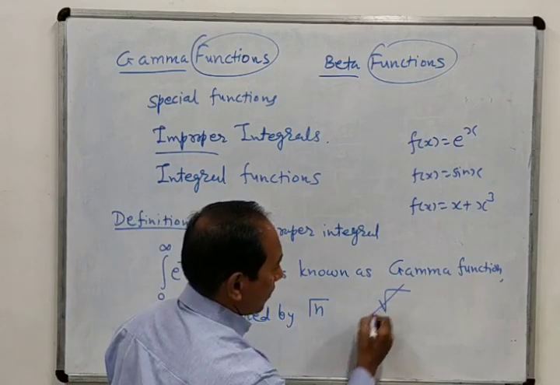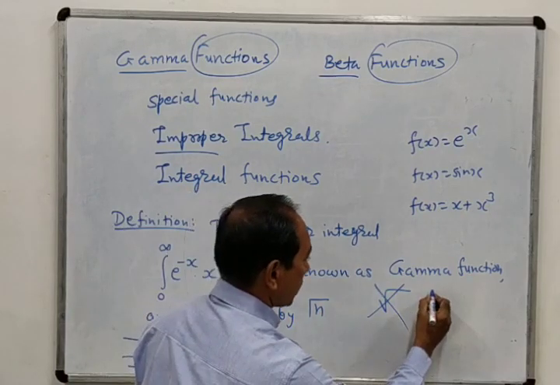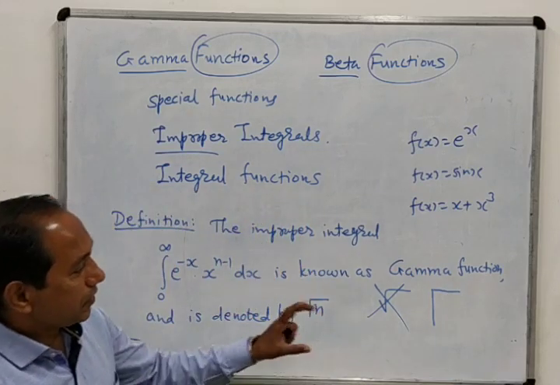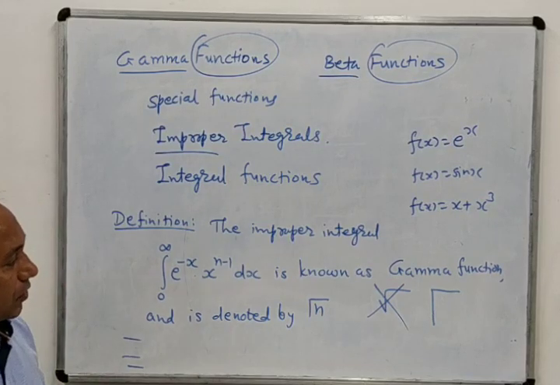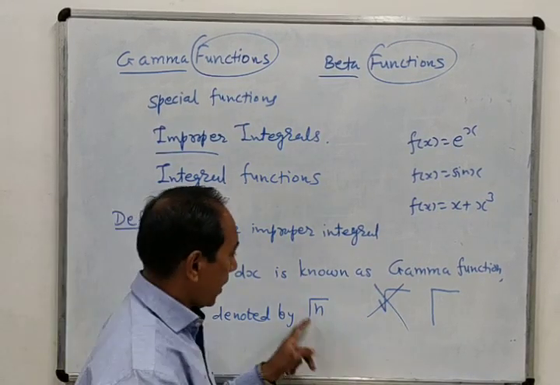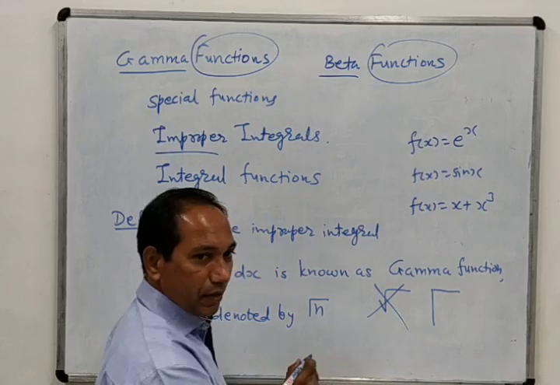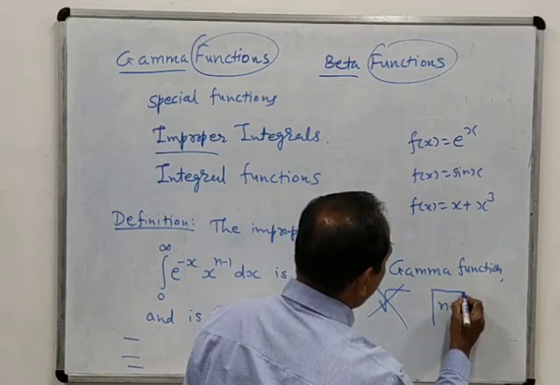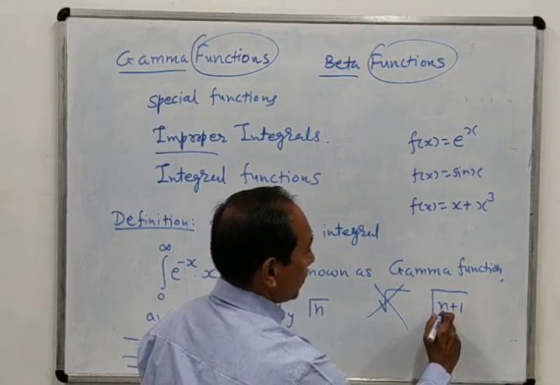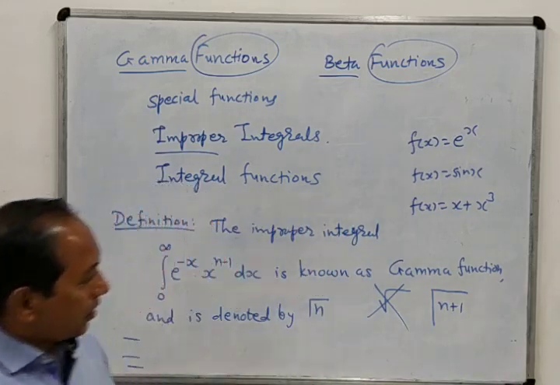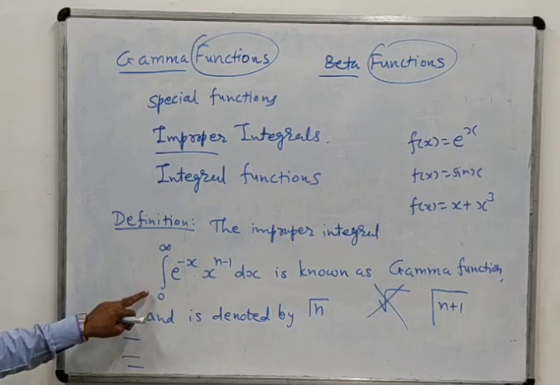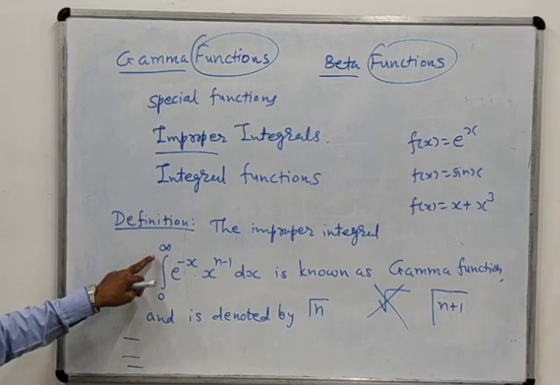You don't use a square root. This is not a square root, just a vertical line and then a horizontal line above this, like an angular type. So this is gamma n. It is known as gamma n. The symbol is gamma n. If it is n plus 1, then we will extend the line up to containing n plus 1.